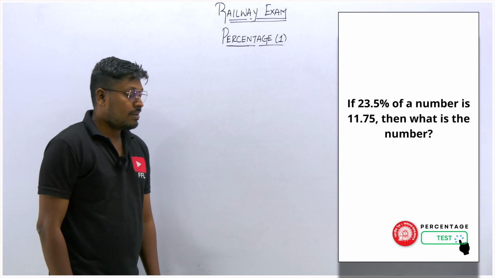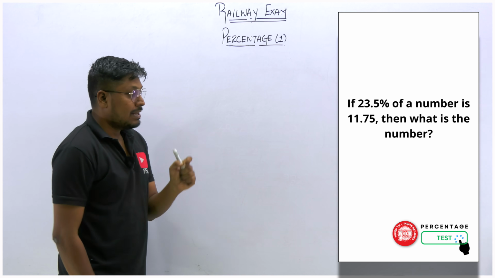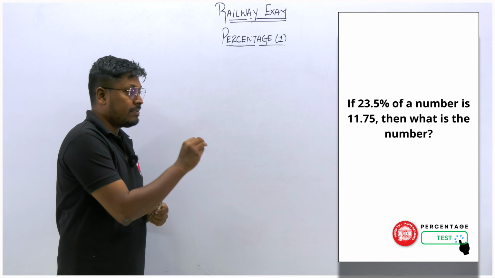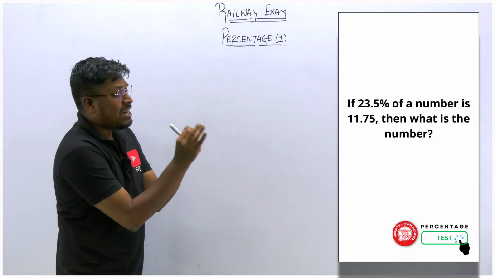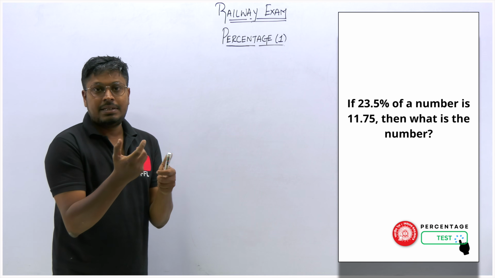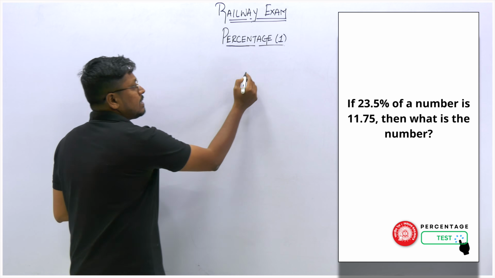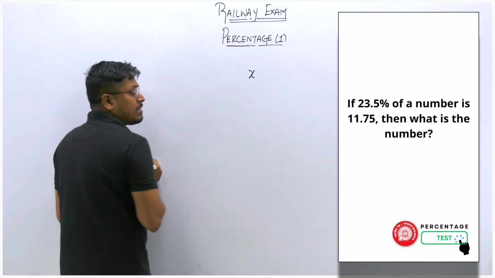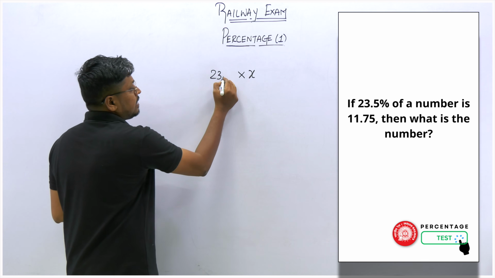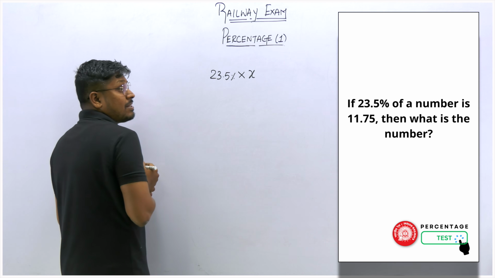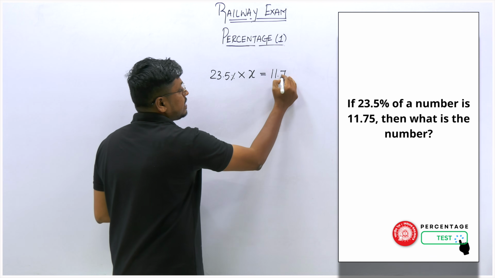Next question. If 23.5% of a number is 11.75, then what is the number? Simple question, right? For some number they have found 23.5%. We don't know what the number actually is, so we can keep the number as x. For this number they have calculated 23.5%. So 23.5% of some number where the resultant is equal to 11.75.